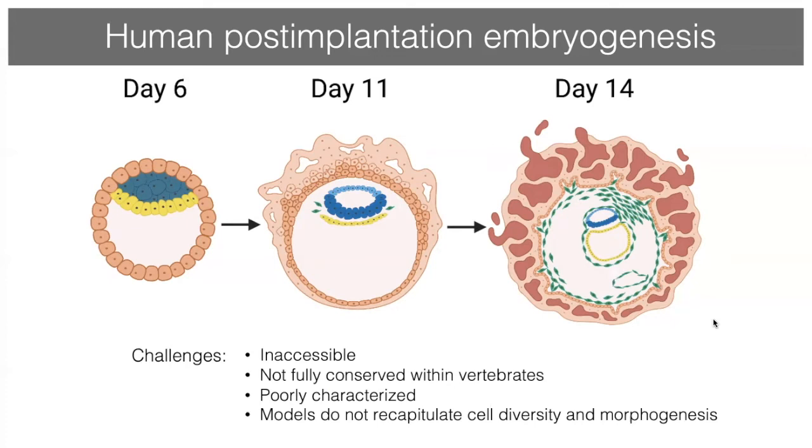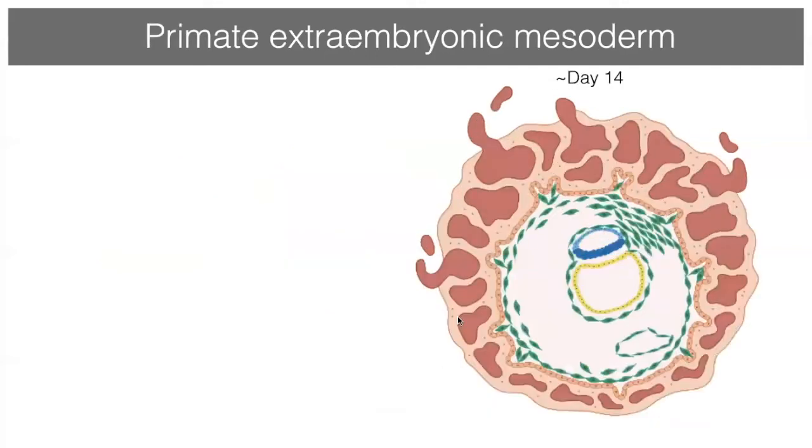And the current models we have, be it growing human embryos in a dish to mimic post-implantation embryogenesis, or stem cell embryo models, one of the current limitations is that these do not fully recapitulate the cellular diversity and morphogenesis of the embryo. However, what I'm going to tell you now is that we can now make one additional cell type that's specified just after the embryo implants.